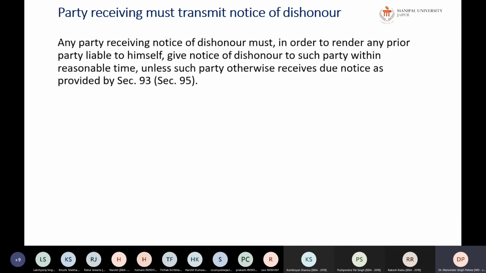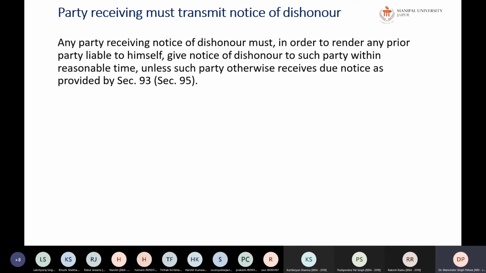Next, the party receiving must transmit the notice of dishonor. Any party receiving the notice of dishonor must, in order to render any other party liable to himself, give a notice of dishonor to such party within a reasonable time. Suppose A has taken a bill from B, and B has taken the bill from C, and C has taken the bill from D, and the bill has been dishonored. So A has to inform B, and B must inform C, and C must inform D.